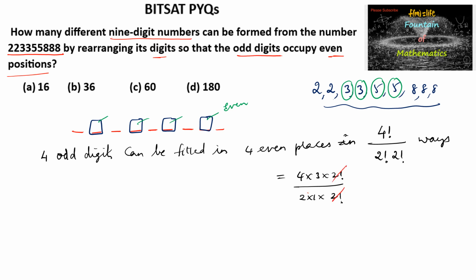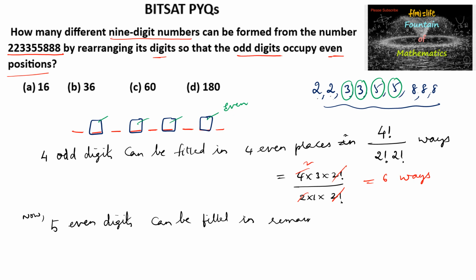So we can say 6 ways. Similarly, for the remaining even places we have 1, 2, 3, 4, 5. So 5 remaining places are there. Now the 5 even digits can be filled in the remaining 5 odd places.